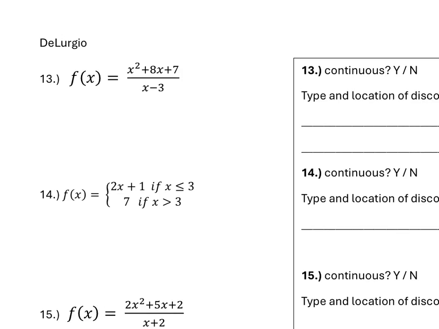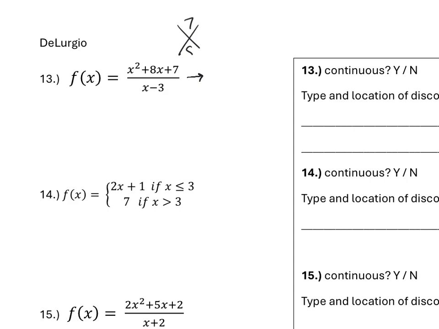Number 13. So we're looking at this function. The first thing that we hopefully notice is that we have a rational function. We have a denominator with an x in it that is going to give us an issue somewhere along the domain. So what we always want to do when we see this, so that we can identify the type and the location, is to factor both top and bottom.